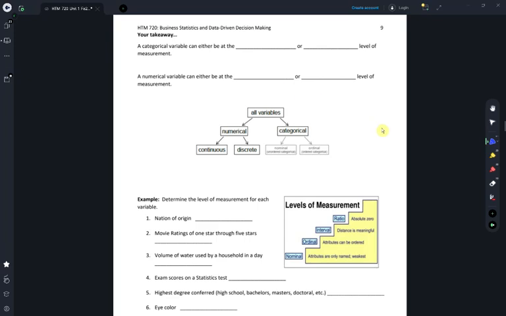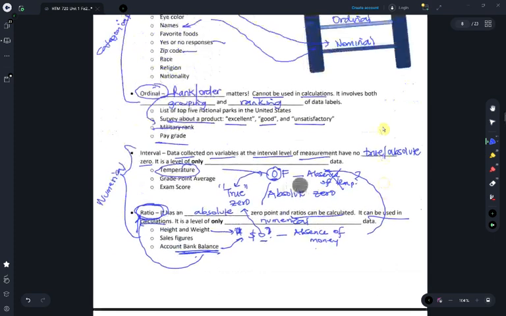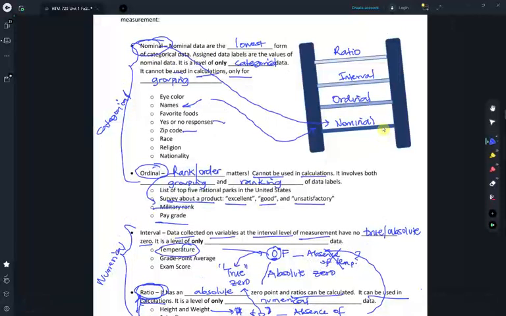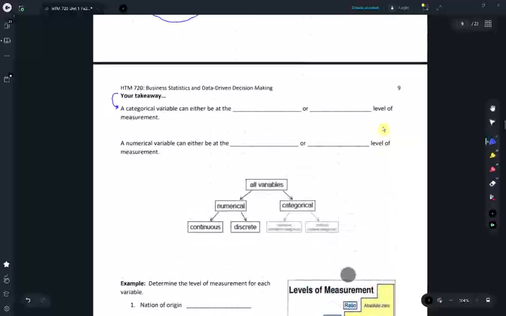In this video, we want to recall from the last video that a categorical variable can be at what levels of measurement? It can be at either the nominal or the ordinal levels of measurement. So again, let's emphasize that it can be at the nominal or ordinal levels of measurement, whereas a numerical variable can be at either the interval or ratio levels of measurement.